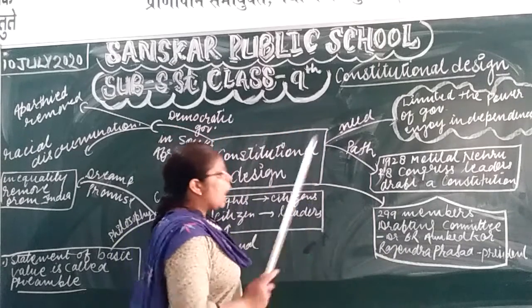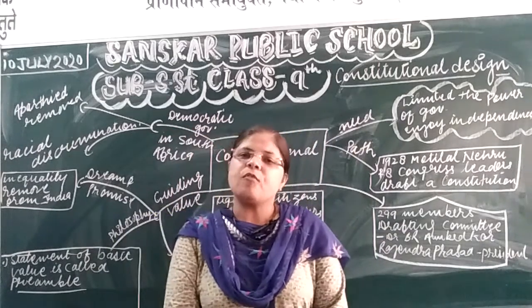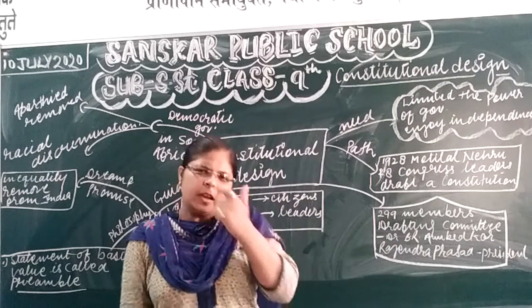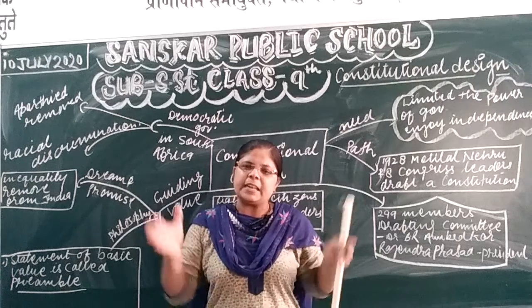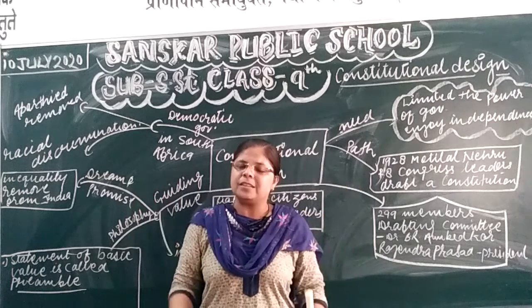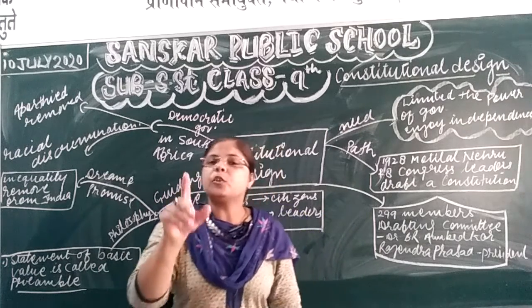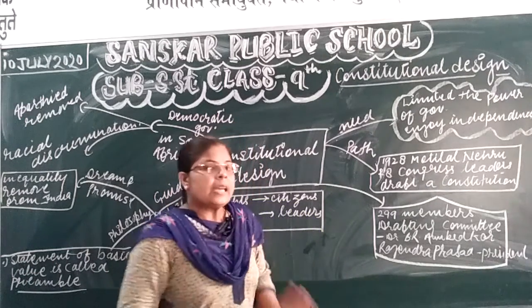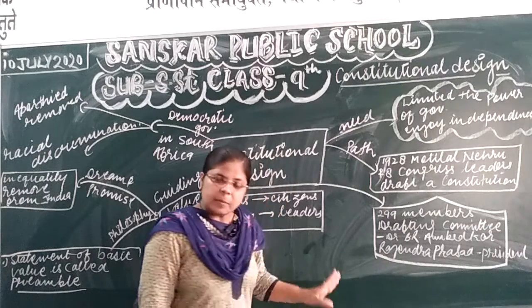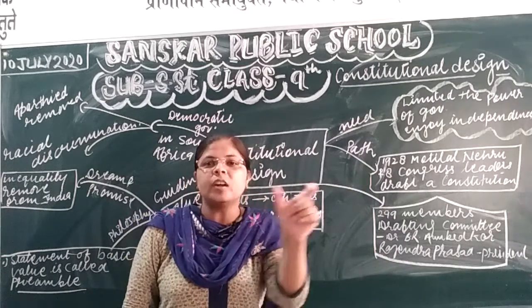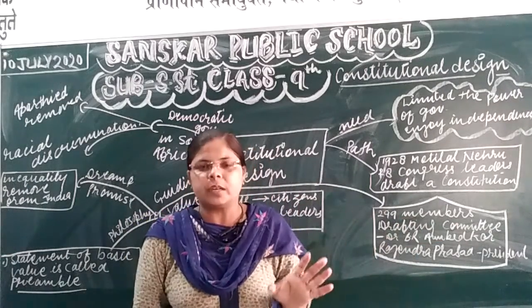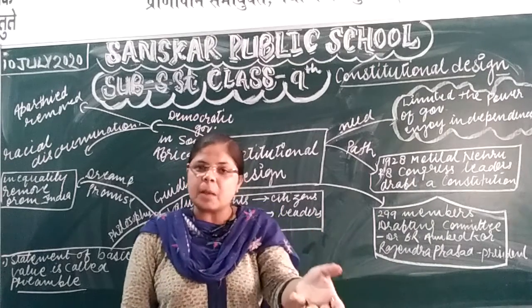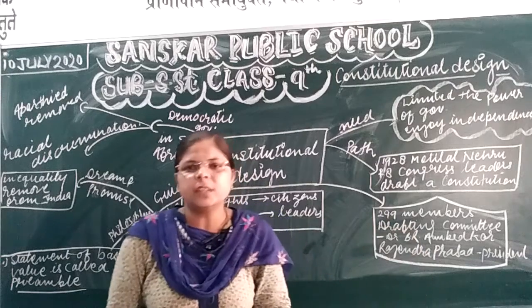Then how was it prepared? First of all, they framed the Constituent Assembly. What is the Constituent Assembly? Constituent Assembly means a group of people, a group of leaders, who were responsible to prepare the Constitution. Again listen, Constituent means those who were responsible to prepare the Constitution. Group of the leaders is called assembly. Constituent, those who prepared the constitution.